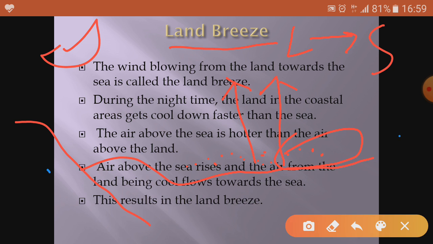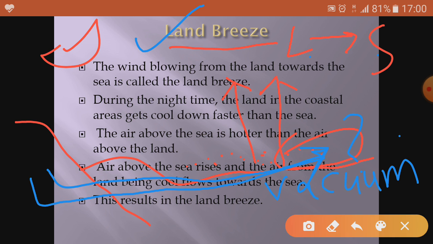The cool air comes from the land towards the sea, and we know the land breeze blows during night time from land to sea, because we know the property of air is that it occupies space. Whenever some empty space, vacuum, is created here, because whatever air was present in this region has gone upwards, the air from the nearby land tries to come and fill this vacuum space. So this is called land breeze. Land breeze blows during night time and it blows from the land to the sea.